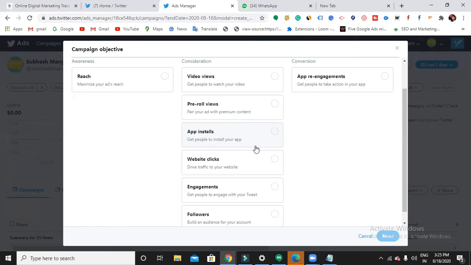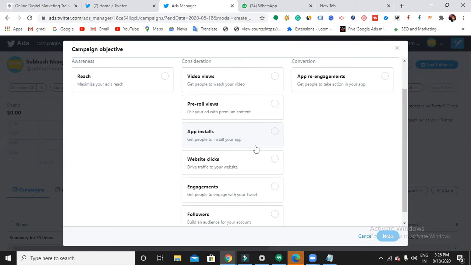If you're working for any Samsung business, or for Sony Music, you can run these kinds of ads. It depends. If it is a blogging website and you are doing some blogs, is there any use in promoting your business here? No. Unless you have a product or post something, it will be better. You can just post to get more views for a video, or if you want to get more followers, you can go with these kinds of things.